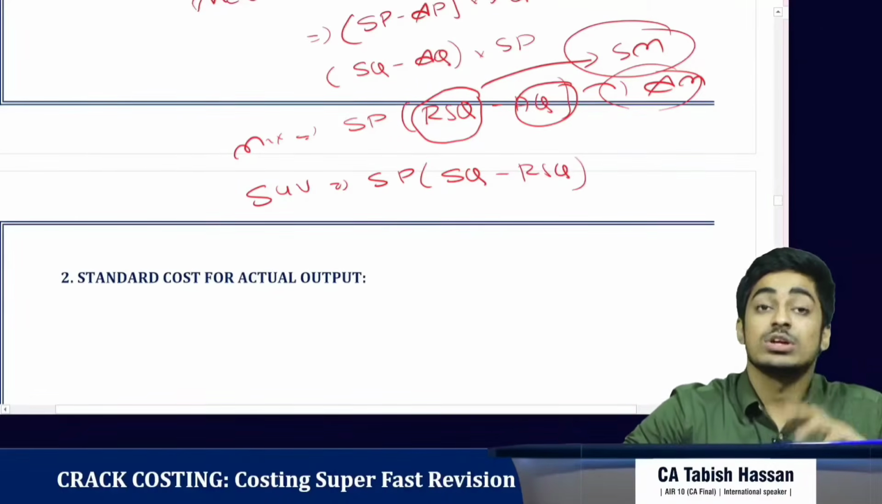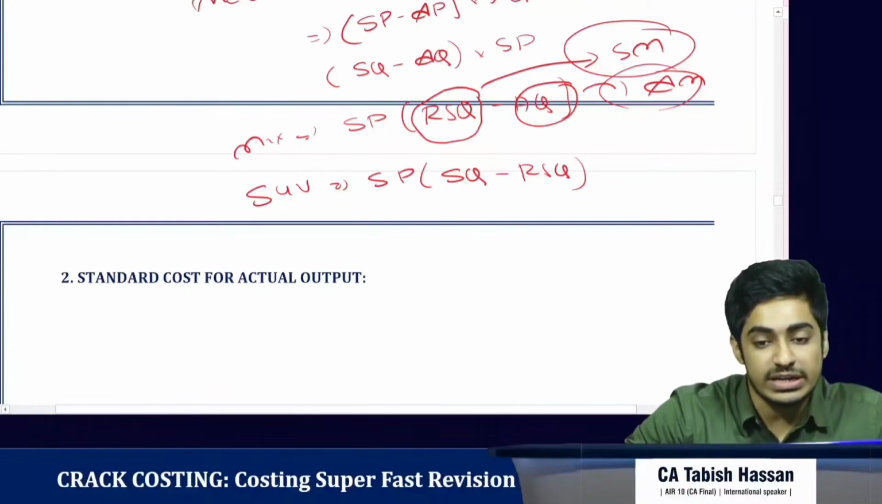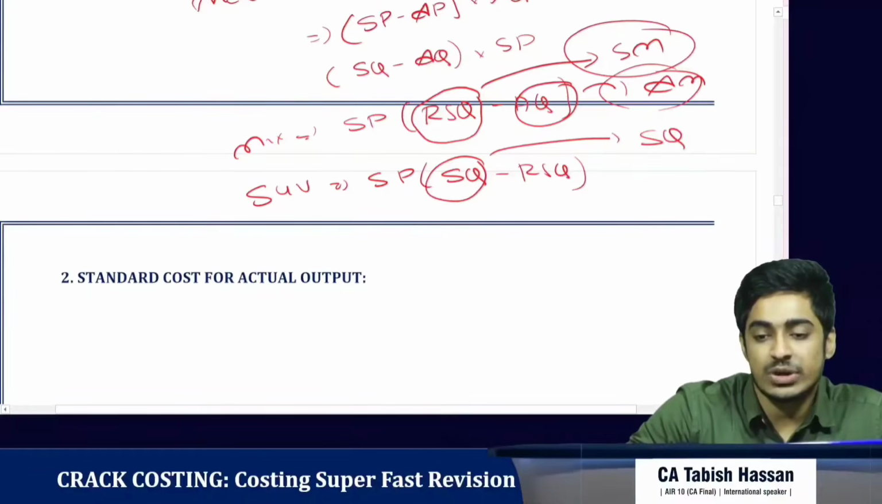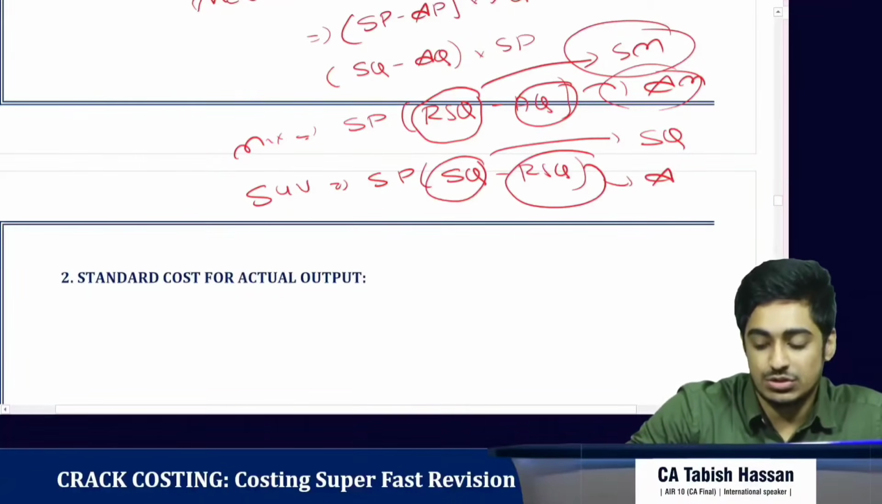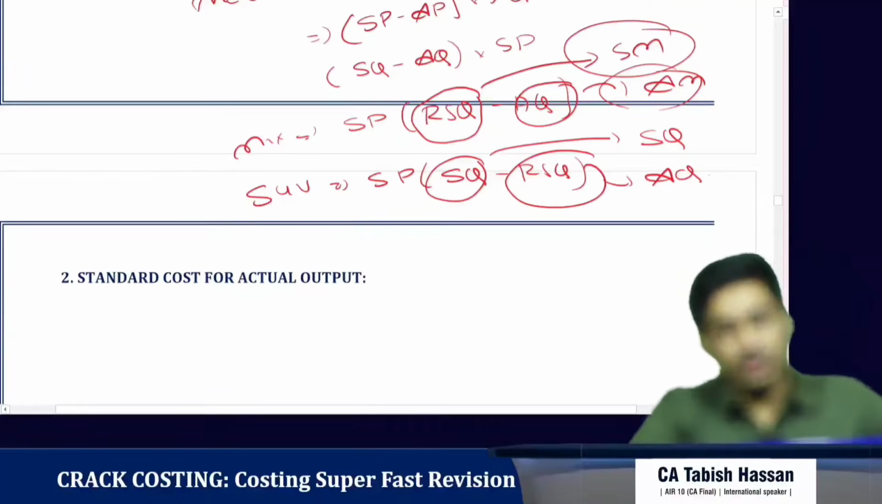And then again for the sub usage variance, it is standard price into standard quantity minus revised standard quantity. Why? What are we seeing? The increase or decrease in quantity. What is this? This is the standard quantity. And what is this? This is the actual quantity. Clear?